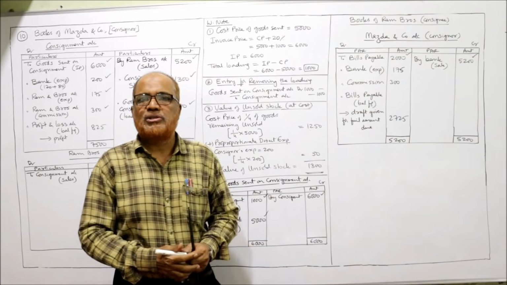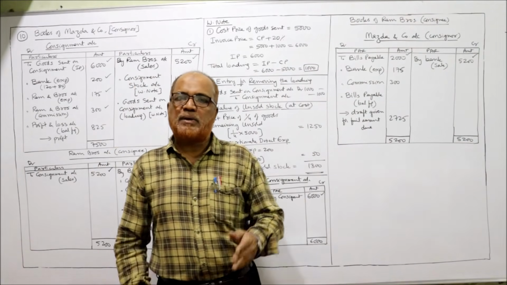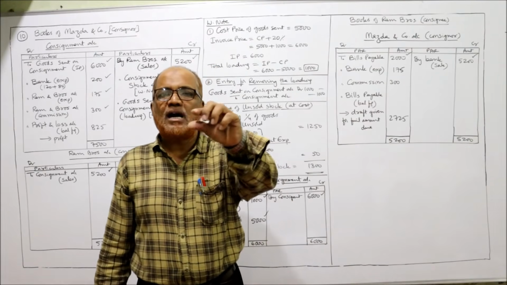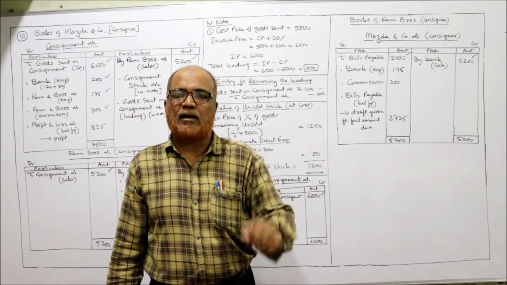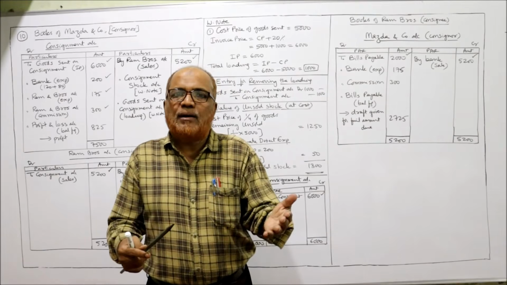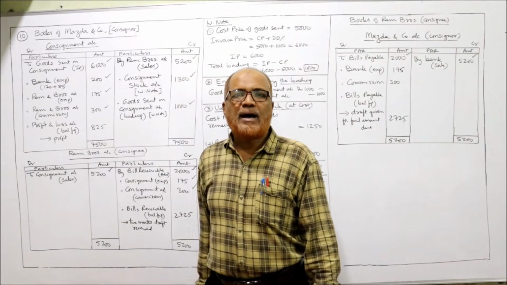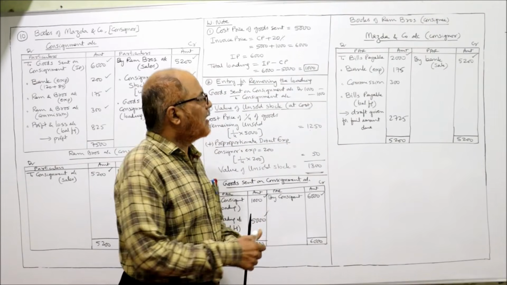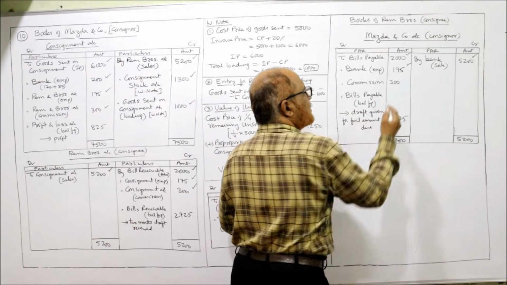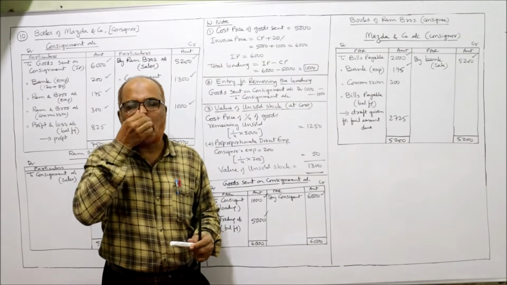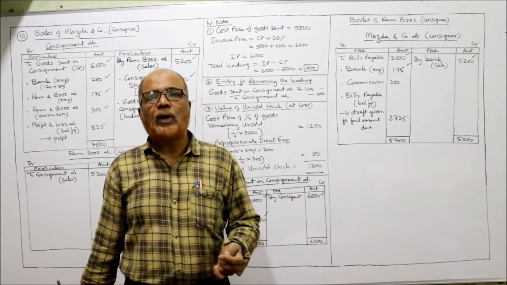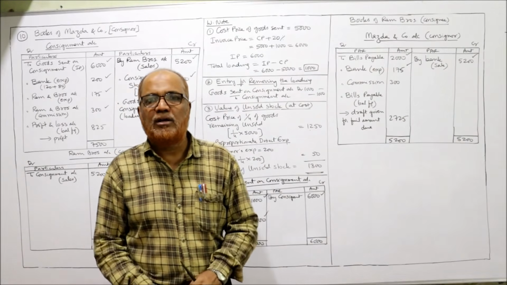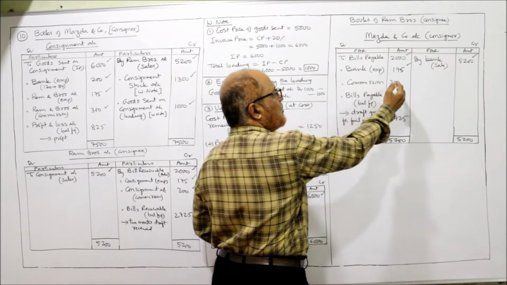Now expenses. 175 rupees expenses incurred by Ram Brothers. So entry will be Mazda company account debit to bank. Because they are spending the money on behalf of Mazda company. So Mazda company will be debited to bank expenses 175. Similarly, commission 300 rupees commission is receivable. So entry will be Mazda company account debit to commission. So Mazda company debit side to commission 300.